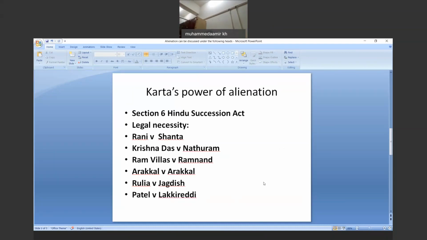So there are certain exceptions under which the Karta has the power of alienation, and Vijayaneshwara conferred this power on every member. So there are different members, and every member, according to Vijayaneshwara, has certain powers, under the circumstances which we have discussed.